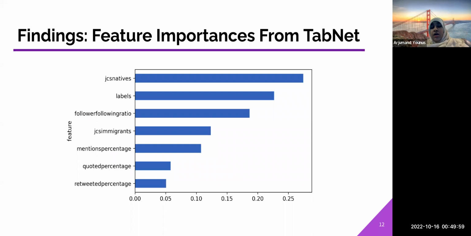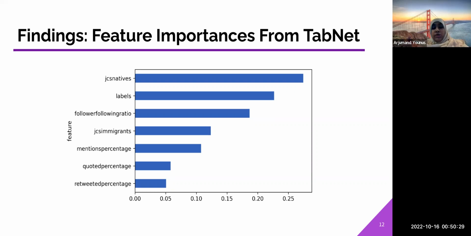So when we did text classification, or basically using all those features of text and Twitter metadata in a traditional tabular data fashion, we used XGBoost and TabNet. TabNet is a recently released explainable AI method by Google. You can find the paper. It's called TabNet, and we have cited it in our paper.